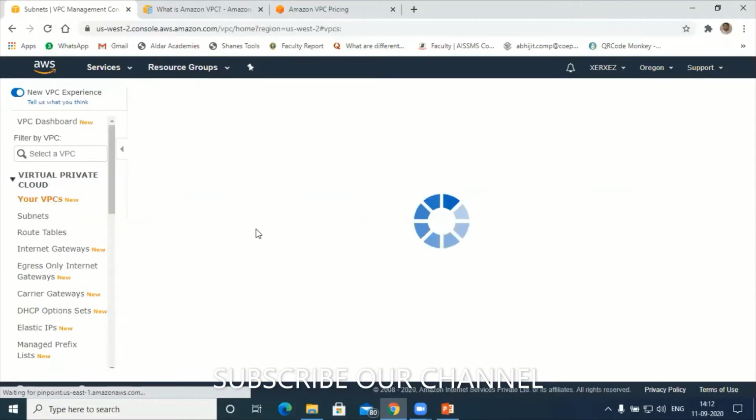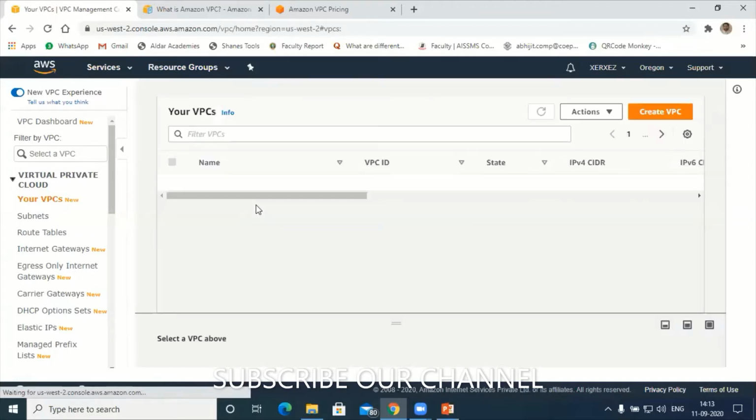Freshly, we'll try to install now. The moment you hover over to your VPC, just click on this option called Your VPCs. Hold on. Let me check here. Hope you can see there is one VPC which is already created, but this is my default VPC.